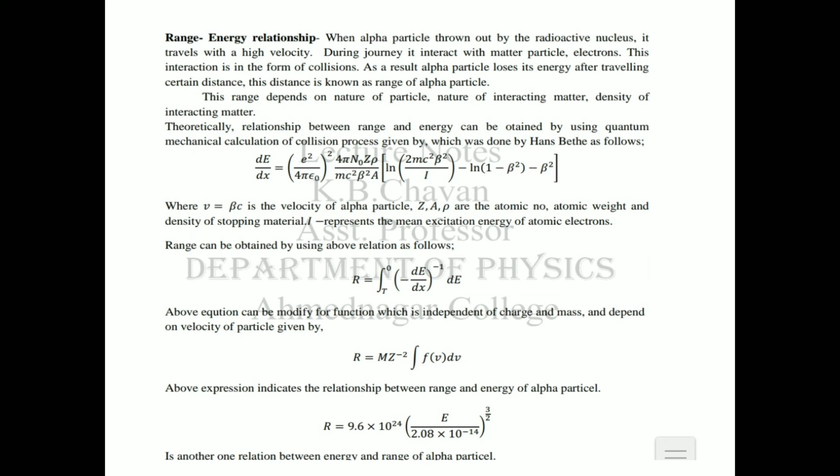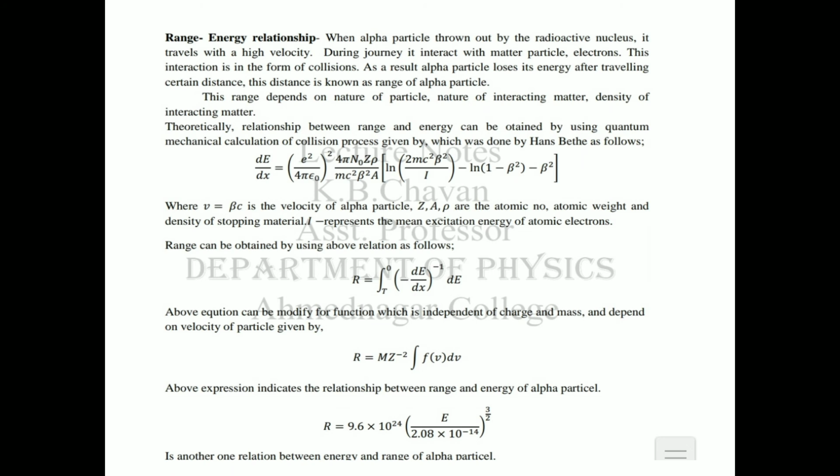Now, when an alpha particle is thrown out by the radioactive nucleus, it travels with a high velocity as we discussed earlier. During its journey, it interacts with matter particles, electrons. Means what? When that alpha particle is emitted from that radioactive nucleus, it is in contact with the electrons. There is an interaction in collision form. As a result, the alpha particle loses its energy after traveling a certain distance. This distance is known as the range of the alpha particle.